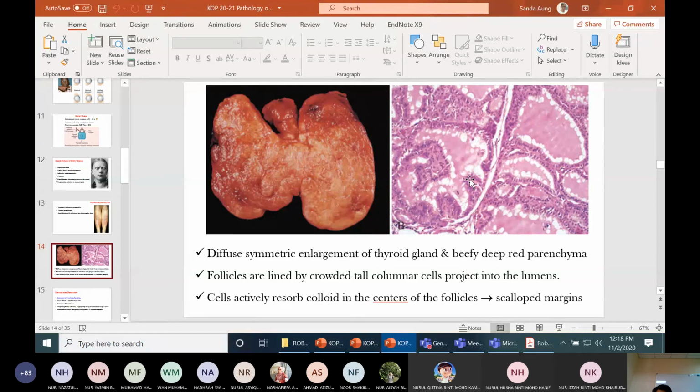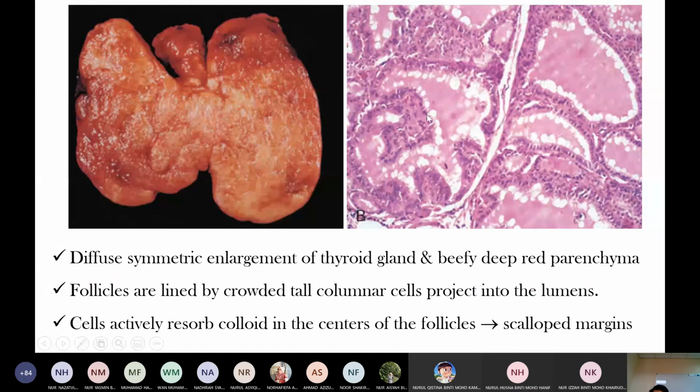When we see the scallop margin in a follicle, we can say that this thyroid gland, normally with lining epithelium, if it is columnar epithelium, then the gland is active. If flat epithelium, the lining is flat, then we can say it is an inactive gland.